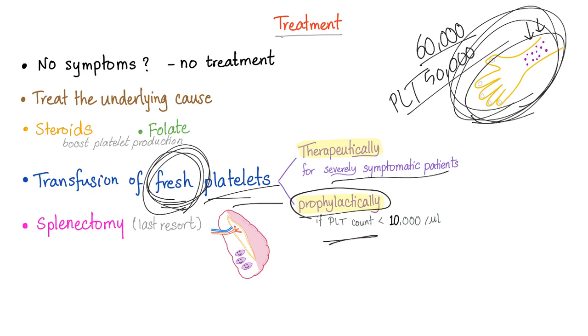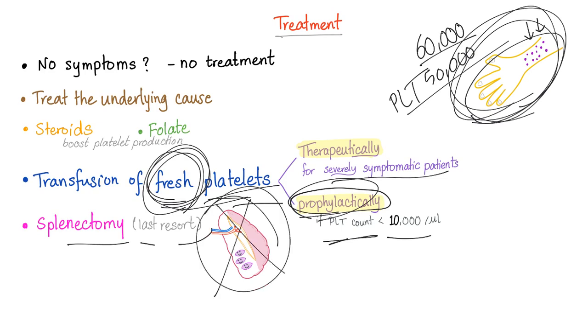Or prophylactically if platelet count is less than 10,000, which is probably gonna be very bad soon, so you better give fresh platelets now. Splenectomy is last resort. Since platelets are hiding in the spleen, removing the spleen will force all of the platelets outside and back to the bloodstream, raising the platelet count back to normal. But it's last resort because the spleen is like an immune organ. Spleen is important for the immunity, especially in young kids.